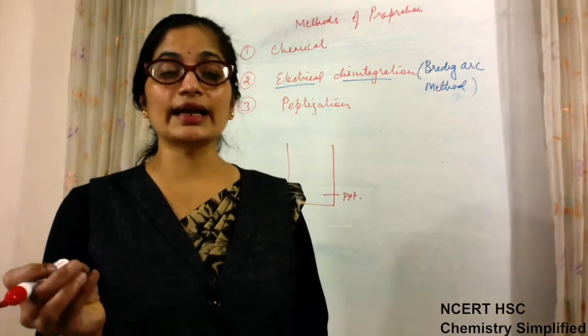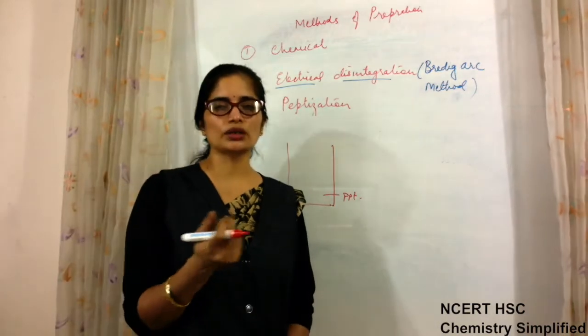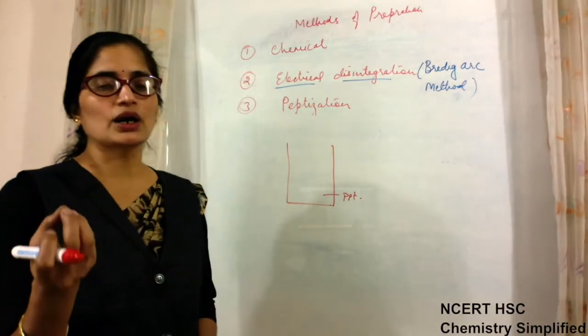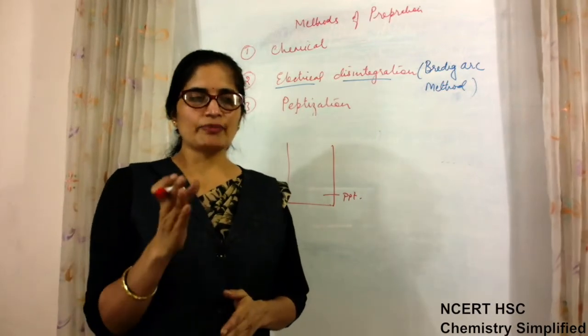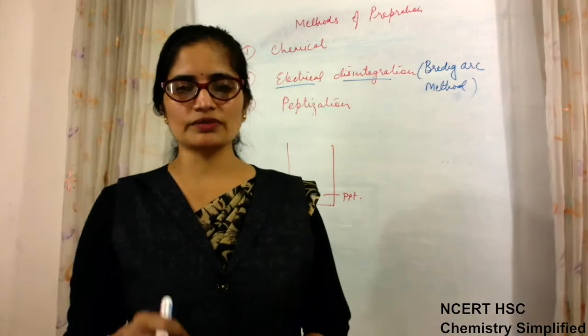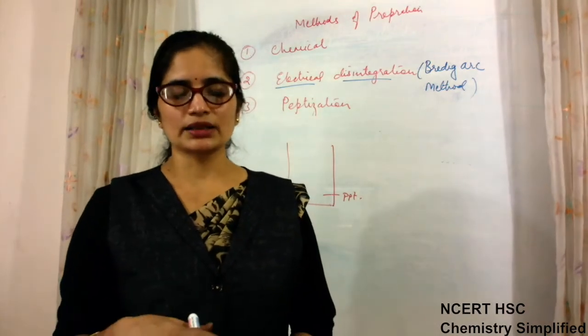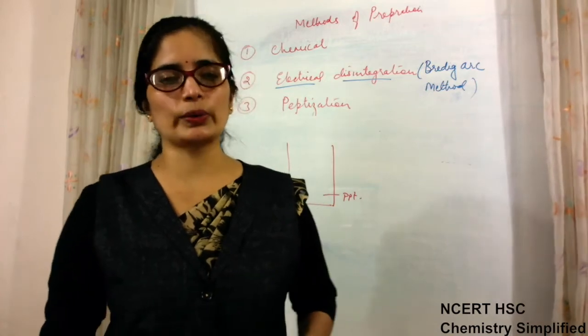So when milk gets coagulated, what happens? Whatever charge was present on the surface of the milk colloidal particles has got discharged. If positive charge is present and some electrolyte which has negative charge is added in that solution, then positive and negative will interact and it will get coagulated.